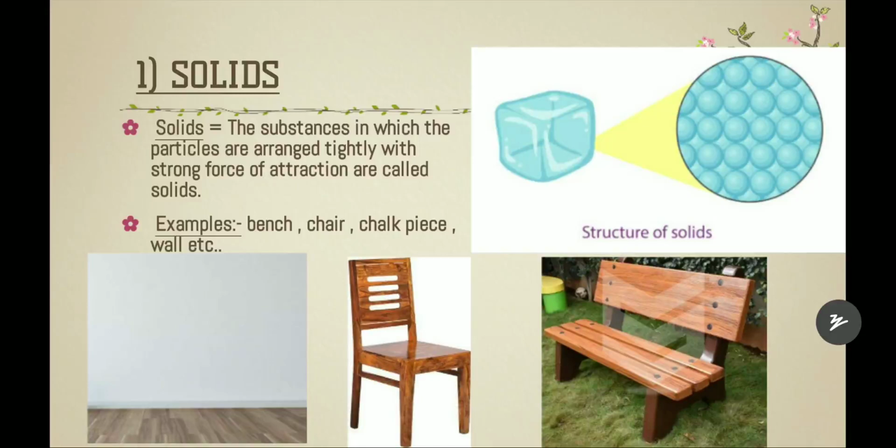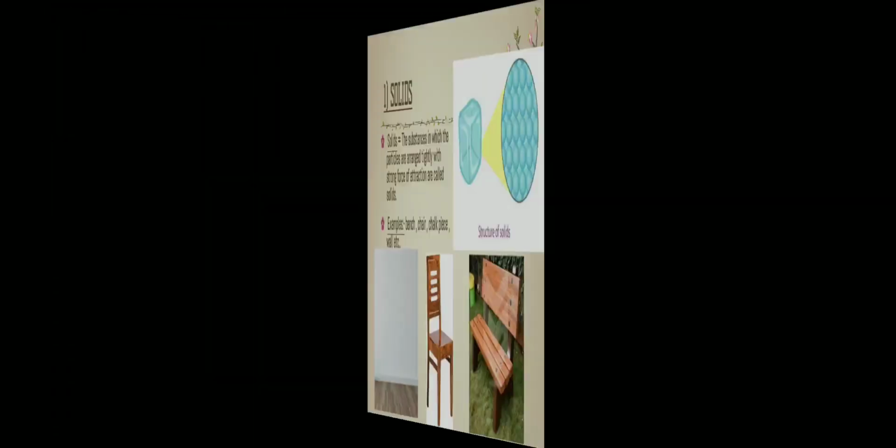Examples are bench, chair, chalk piece, wall, even ice, etc. As you can see in this picture, in the ice there are many small particles which are arranged very tightly and packed tightly. With a strong force of attraction, that's why we say ice is a solid.